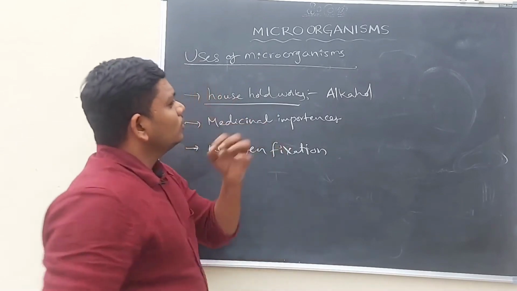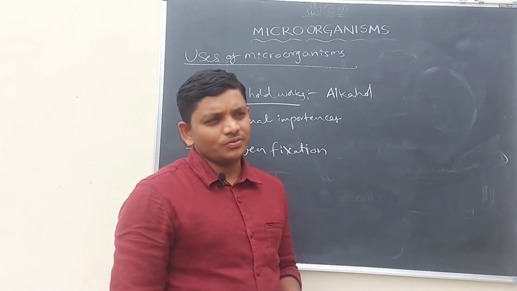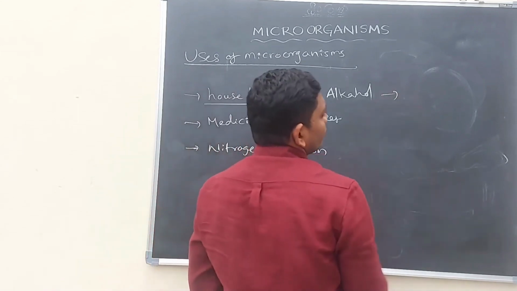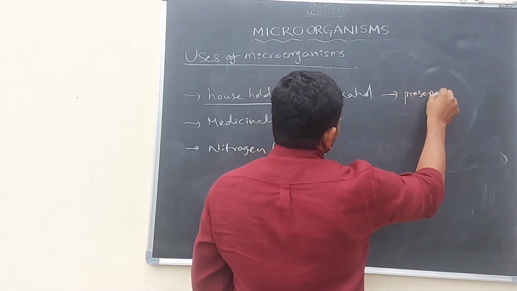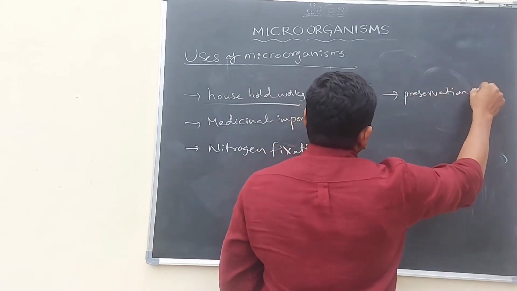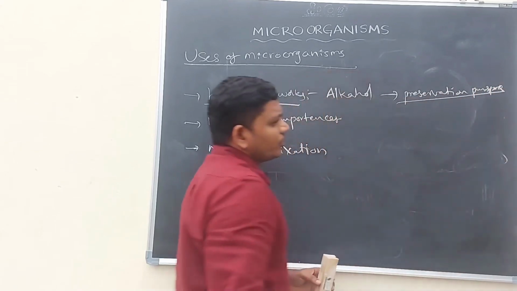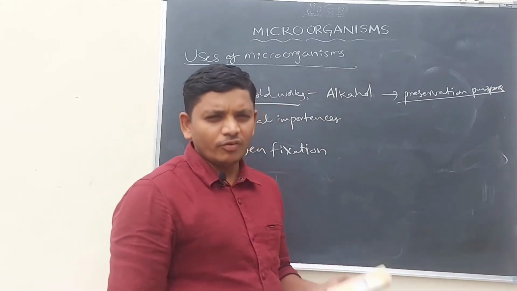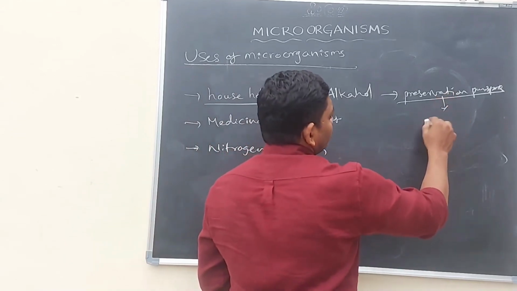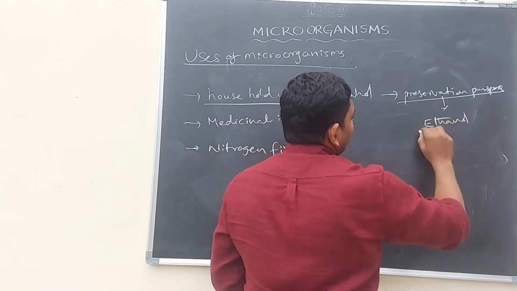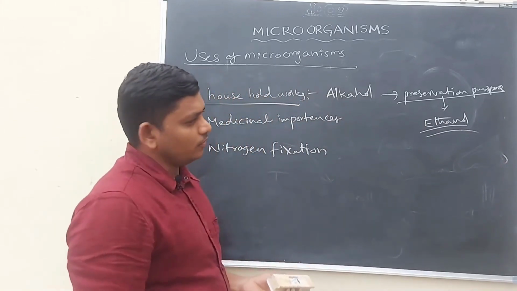Grapes and cashew fruits are generally preserved for a few days, 4 or 5 days or 1 week. Then they release some amount of ethanol. With the help of this ethanol, industries make ethyl alcohol.